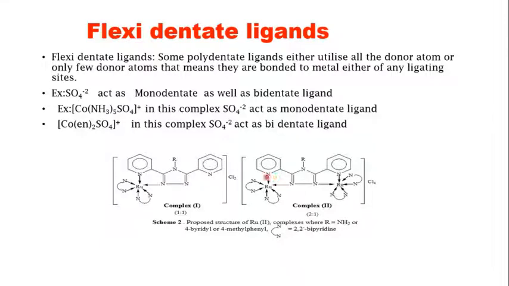Here there are two nitrogen which are bonded with ruthenium, and here there are another two ligating sites which are bonded with ruthenium. So in complex 1 only these two sites have been utilized, while these two ligating sites have not been used, while in complex 2 all the four ligating sites have been utilized. Such behavior shown by ligands utilizing their ligating sites is known as flexidentate.